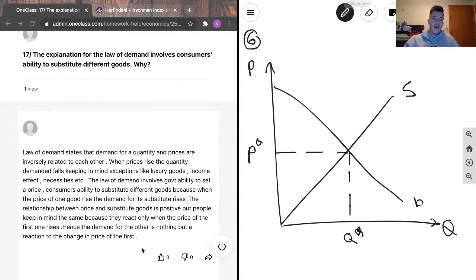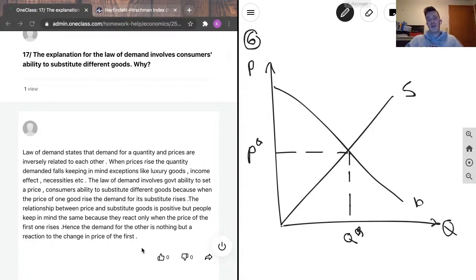The law of demand involves government ability to set a price, consumers' ability to substitute different goods, because when the price of one good rises, the demand for its substitute rises. So for example, if I'm really craving, I don't know, pizza, and the price of pizza everywhere goes up, then maybe I'll substitute some other kind of fast food, and instead the demand for burgers is going to go up because nobody wants to pay the price of pizza, which is now more expensive.